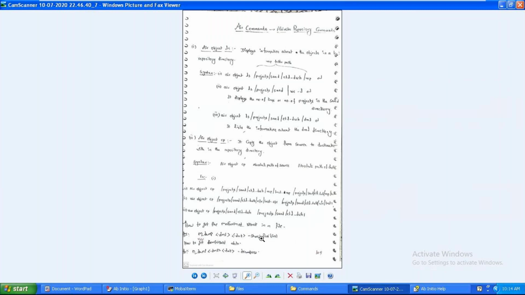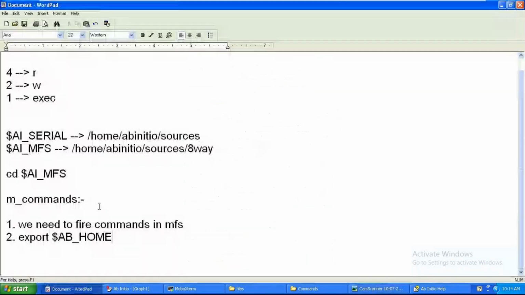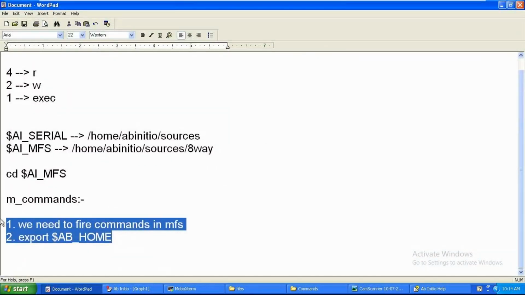The remaining ones are very, very small. I already showed you everything in general Unix serial commands. If you want to perform the same thing in the multifile system, the prerequisites are this. After that, based on m_cat, you can use m_cp, you can use m_mv.